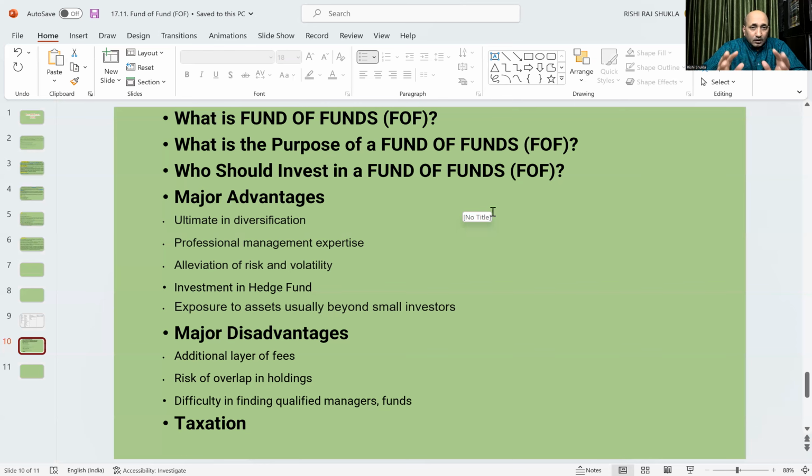And for understanding these things, you can even take advice from your advisor, and only then should you think of investing in any fund of fund. There are not so many fund of funds, very few. Even if you want to invest, you must do due diligence before investing in those fund of funds.